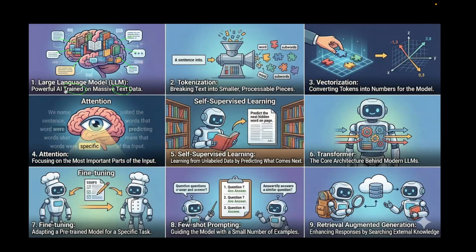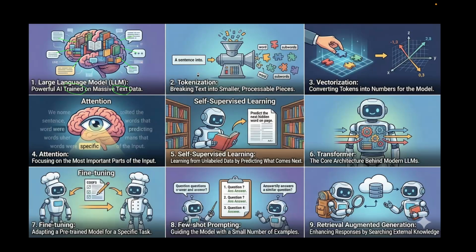So a large language model is a neural network that is trained on text data to predict the next token in a sequence. We will see what a neural network is and what training is in my next video. Now let us see what is tokenization.